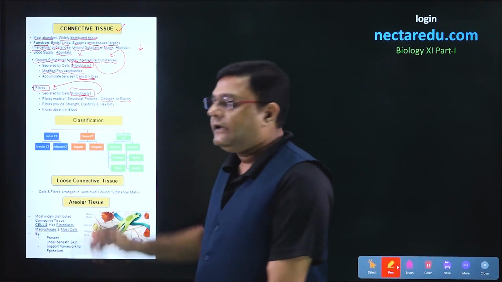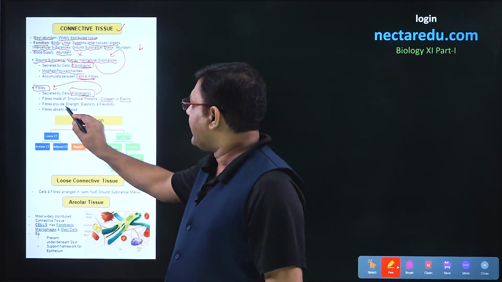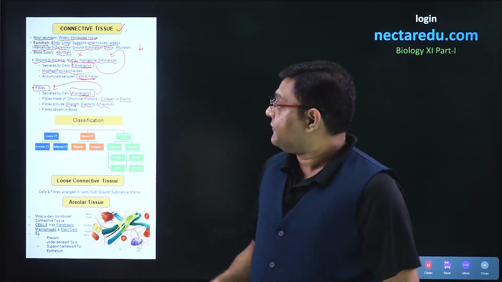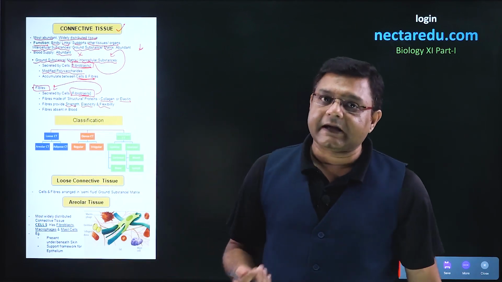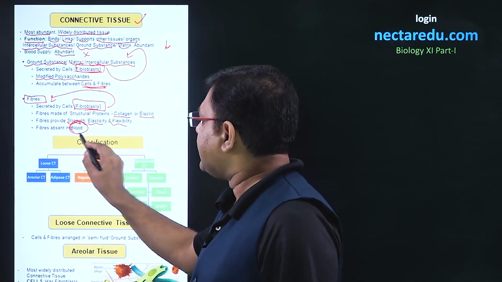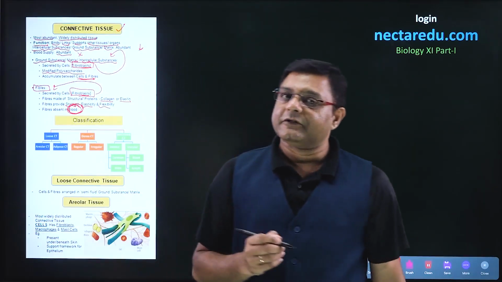Now, the function of these fibers is to provide strength, elasticity and flexibility. Fibers are present in all the connective tissues, but there will be an exception, and the exception is blood. In blood, fibers will be absent.